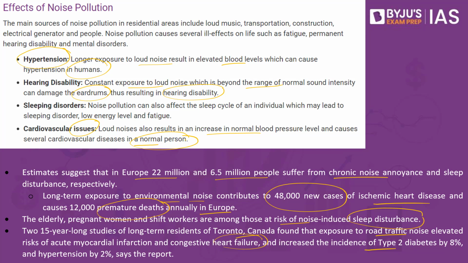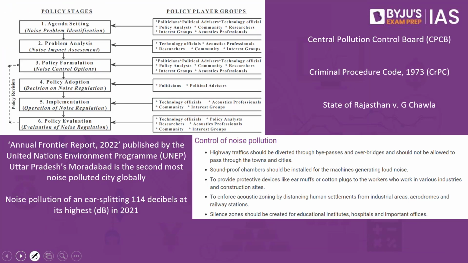Now, if we have to speak about India, what are the laws that are present in India? Which is the institution which controls noise pollution, and what is it that we have to do when it comes to noise pollution? When we speak about India, we have the Central Pollution Control Board. The Central Pollution Control Board is given the authority to manage noise pollution in the country. So what will it do? It will make sure that noise is controlled in and around the country. So what will it do? It will have all these sensors installed in the cities.